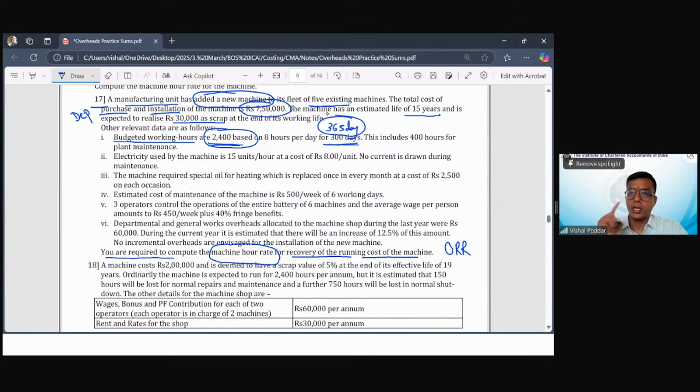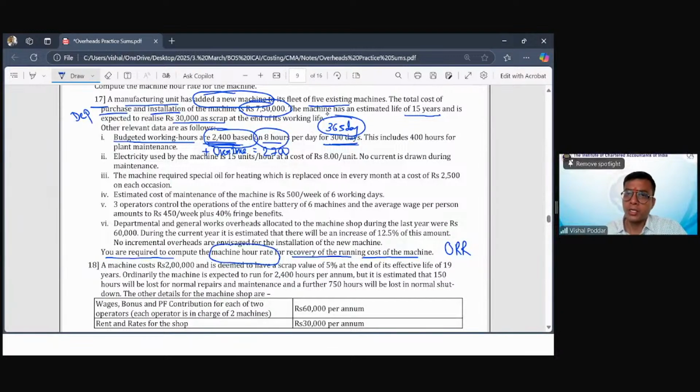Now I work in a day for one shift. One shift is of 8 hours. So 300 into 8, this is how I got 2,400. Now, if I feel that this 2,400 is not sufficient because my production is more and I need more hours, then I will add overtime to this. That is, I will plan in my budget that on certain days I will be working overtime, because let us say I want 2,700 hours.